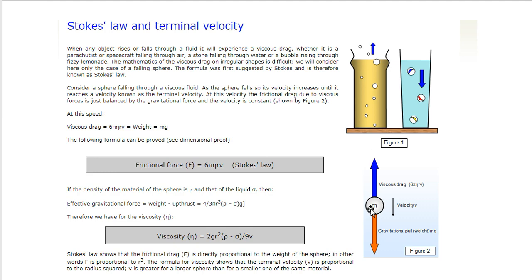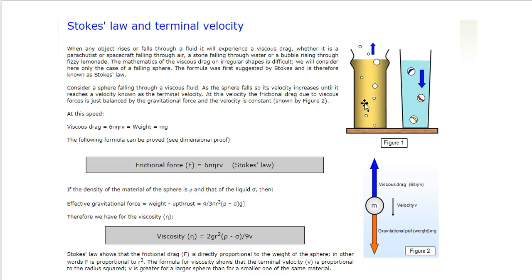Sometimes gravitational pull and viscous drag both act along the same direction, and then the force due to upthrust is greater than these two forces, viscous drag and gravitational pull. That is why the body moves upwards. Under all three forces, the body moves with a steady velocity.